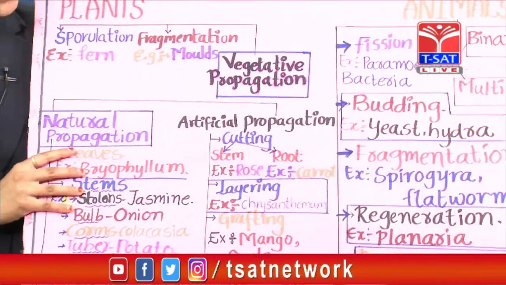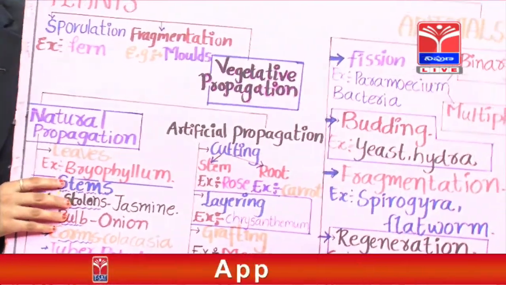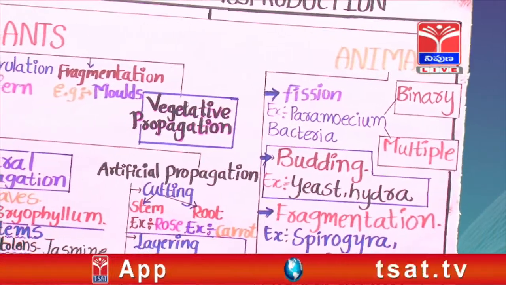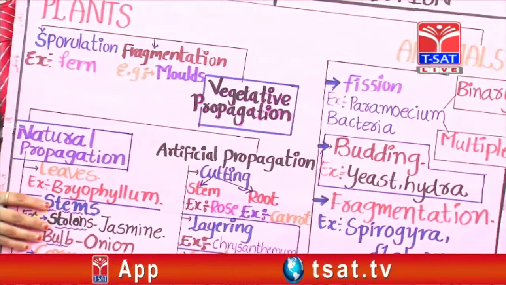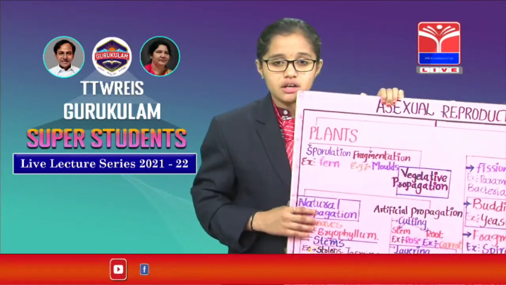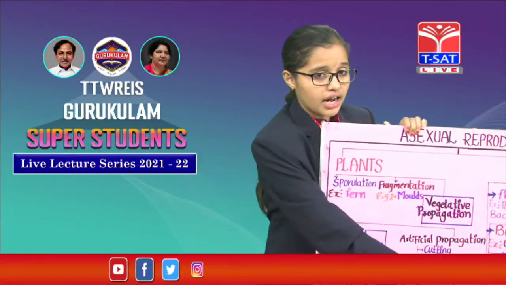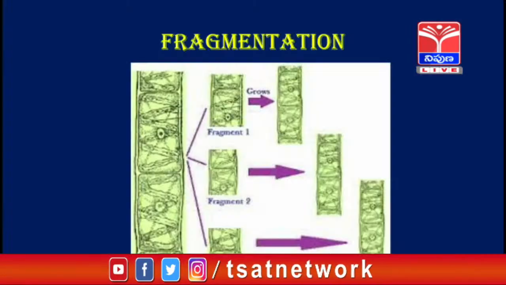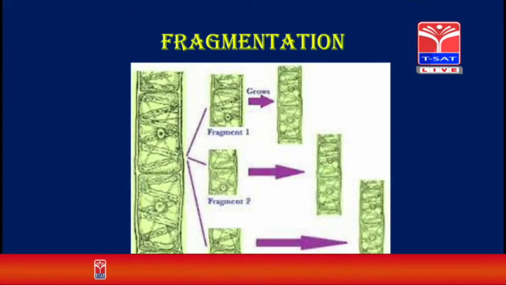And now let's look into fragmentation. Here, organisms are produced from a single piece of the parent organism. This is called fragmentation. Example, Spirogyra. Take a look on the screen please. Here each single piece grows into a new individual. So this is how fragmentation takes place in organisms.